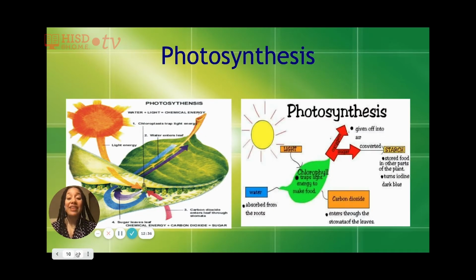Here is another diagram of photosynthesis. As you can see, this diagram shows you that light energy, water, and carbon dioxide go into the green part of the plant, chlorophyll, and then it will give off the oxygen that we need in order to breathe, but also produce food that the plant needs for energy. Remember, plants like us are living organisms. In order to be living, you must have at least one cell. And like us, plants have at least one cell.